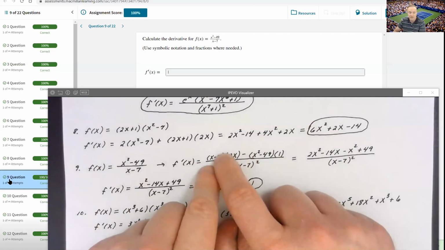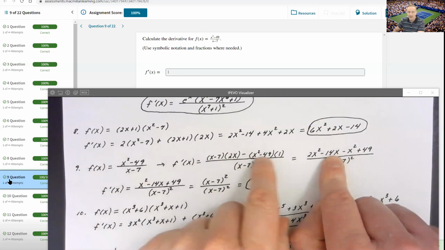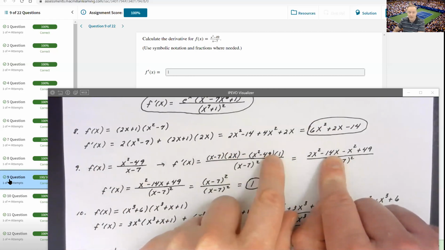Now, once I have the derivative taken, I just distribute out. Distribute the 2x in this group. I get 2x to the second minus 14x. And then, of course, the 1 doesn't change this group, but you have to remember that entire group is being subtracted.